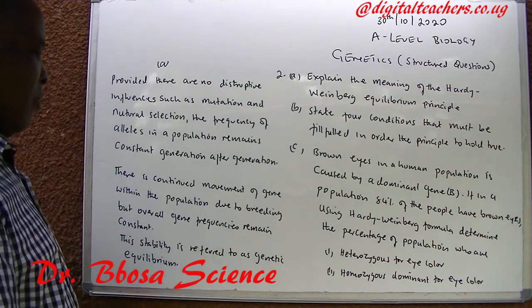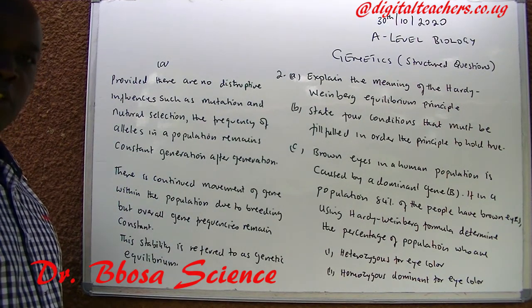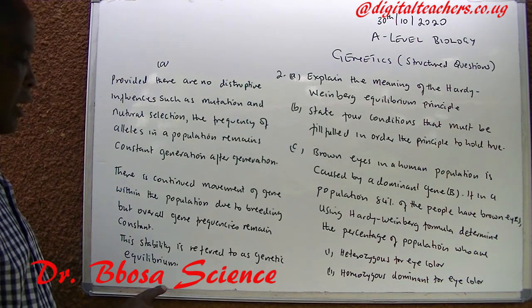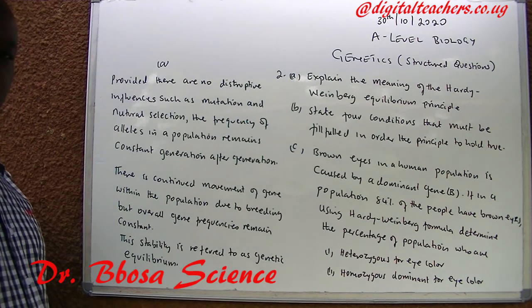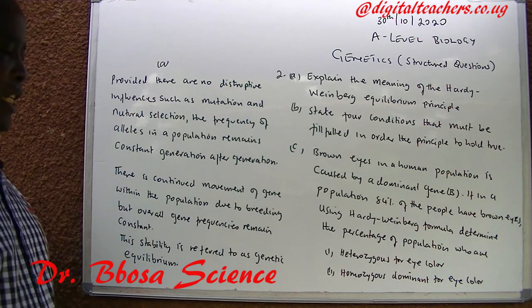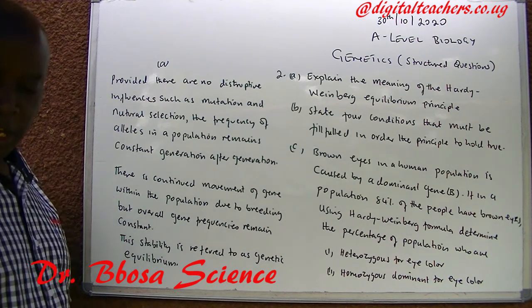There is a continued movement of genes within the population due to breeding, but overall gene frequencies remain constant. This stability is referred to as genetic equilibrium.